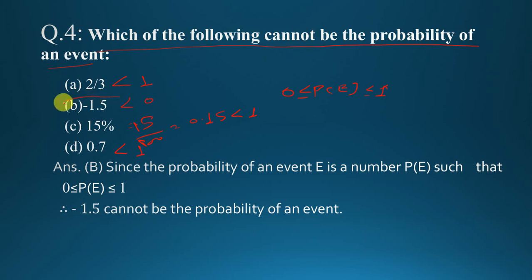Here the option B, minus 1.5, cannot be the probability of an event. Why? Because probability of any event is always greater than or equal to 0 and less than or equal to 1. Clear?